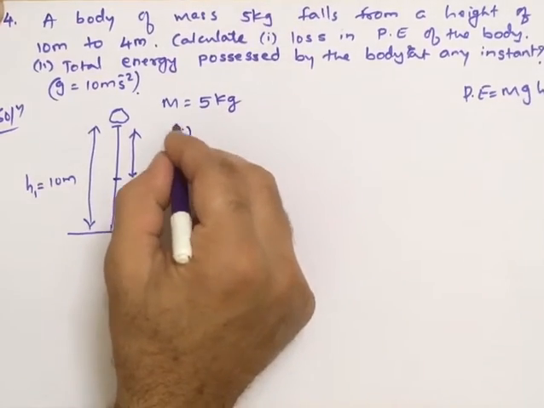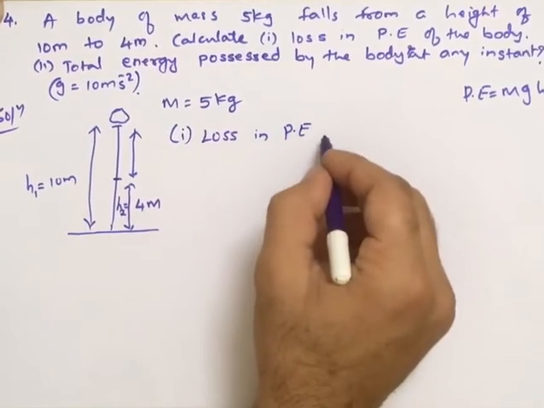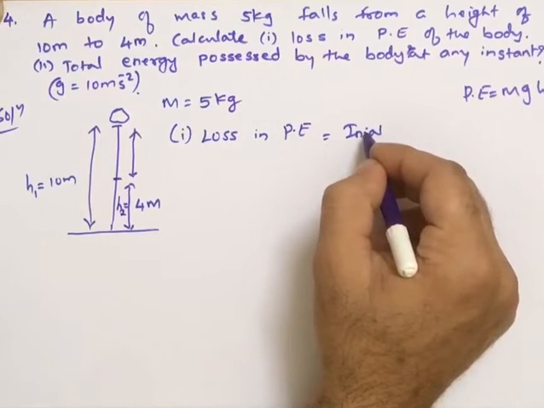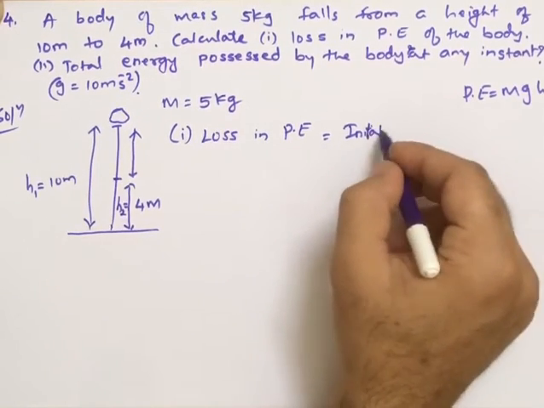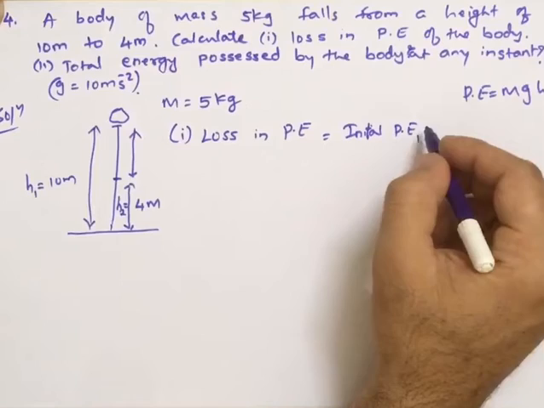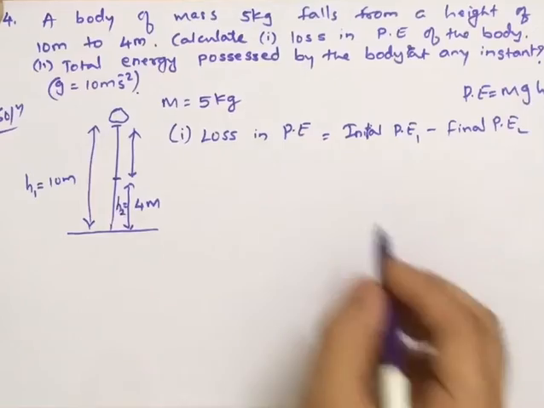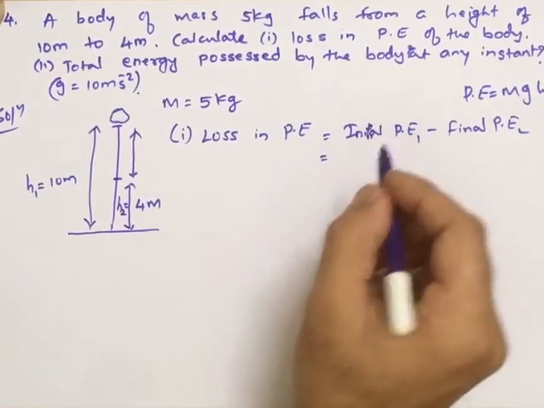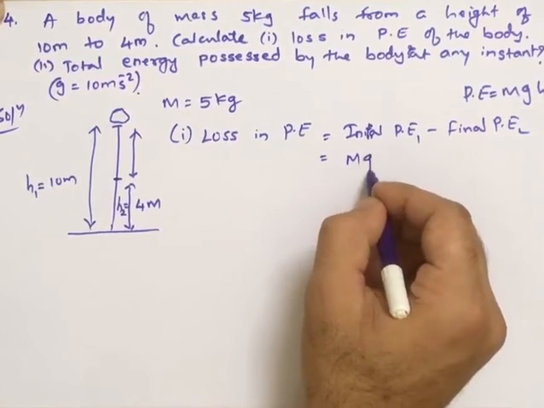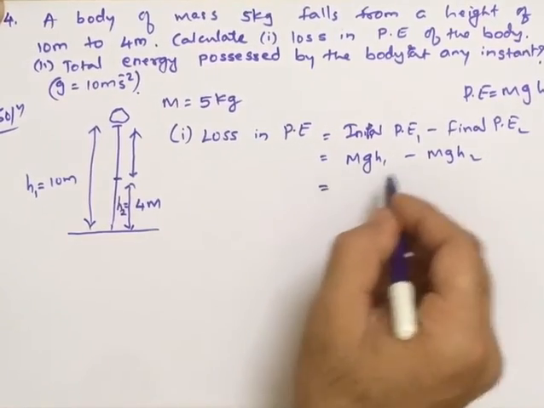So loss in potential energy is given by initial potential energy, I'll write it as 1, minus final potential energy, I'll write it as 2. So initial potential energy is mgh1 minus mgh2, because there is a loss in potential, so we have to write minus.